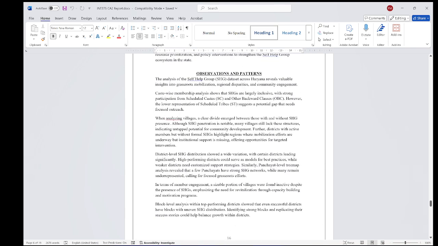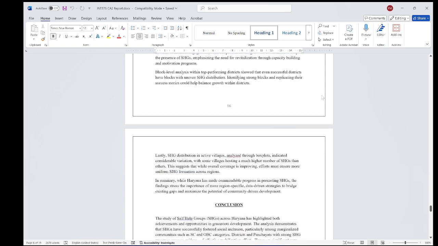Here we can see that the caste by member analysis shows that SHGs are largely inclusive with strong participation. As we can see, scheduled caste is the top majority contributor, followed by OBC classes, and the ST classes are at the lowest. So it suggests a potential gap that needs to be focused on for outreach.